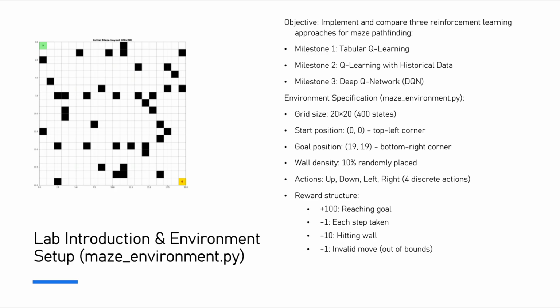The reward structure incentivizes reaching the goal quickly while penalizing steps, wall collisions, and invalid moves. This sparse reward signal makes the problem challenging and realistic for reinforcement learning research.